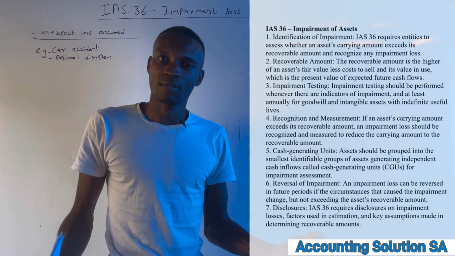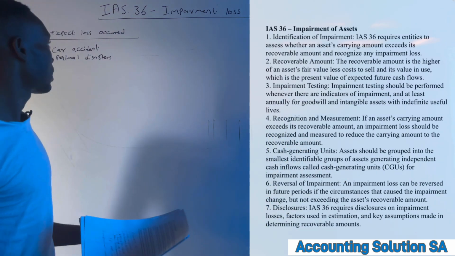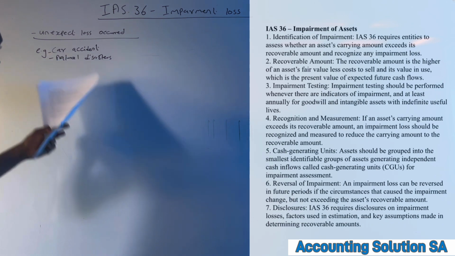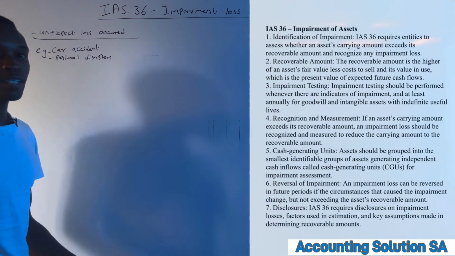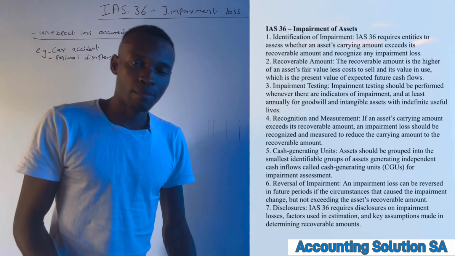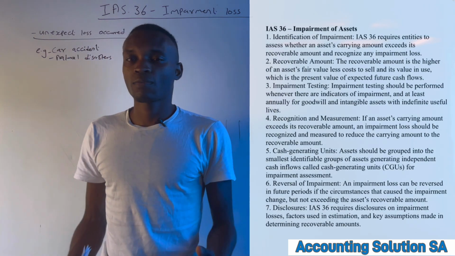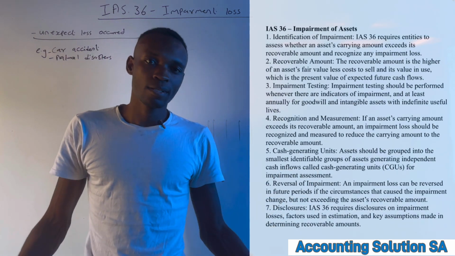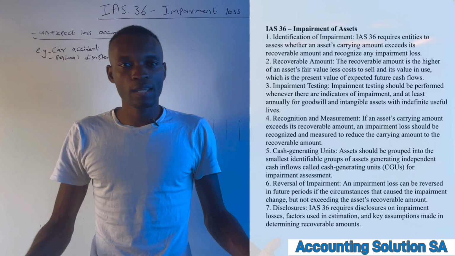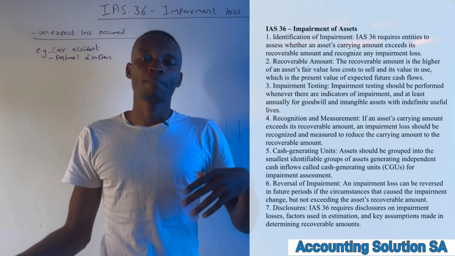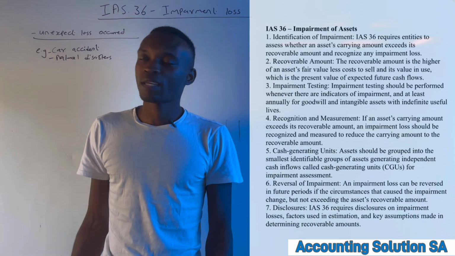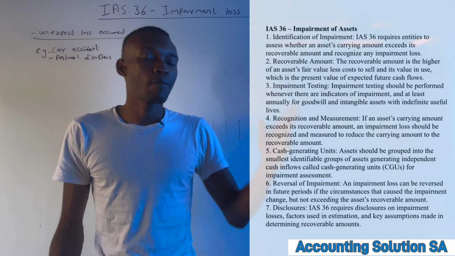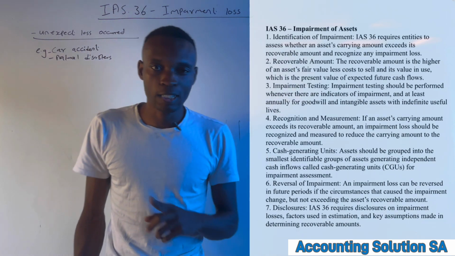It's something that we didn't expect. Natural disaster can be floods, heavy rain. Heavy rain can cause impairment, guys. Why? Because we may have a building and there was heavy rain and some floods and our building falls, which means that that's not depreciation. It's impairment loss. We didn't expect it.